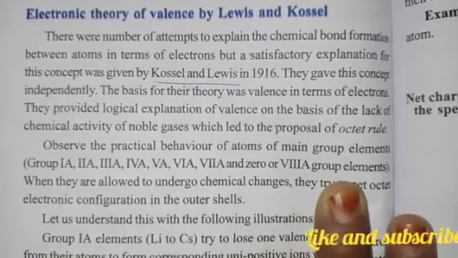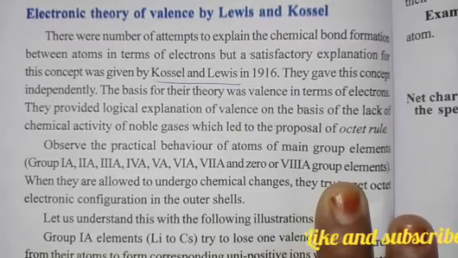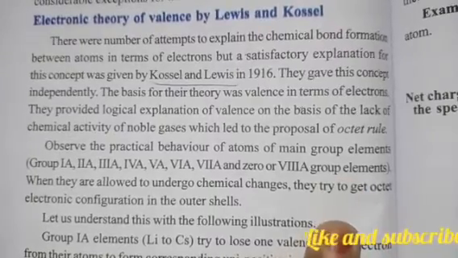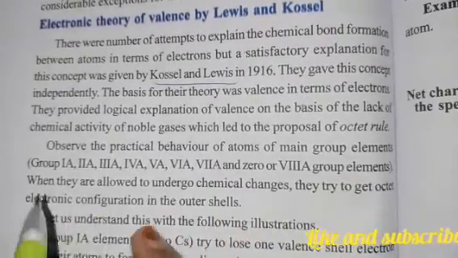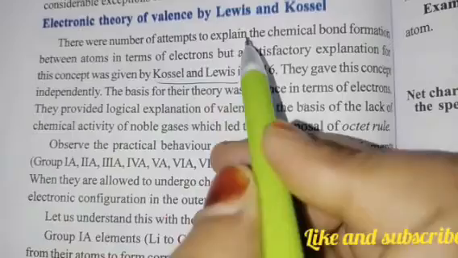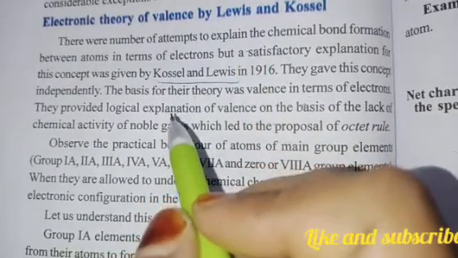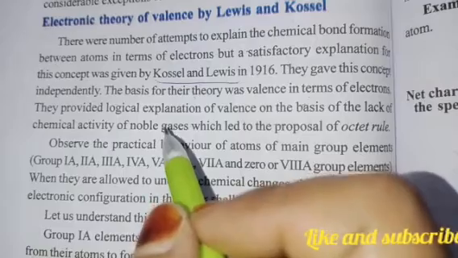So in today's class, we will learn about the electronic theory of valence by Lewis and Kossel. Lewis alone was not able to clear it, but when Lewis and Kossel came together, they gave a concept which was independently accepted.